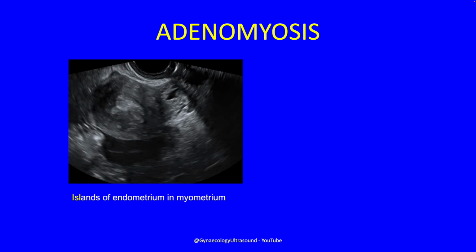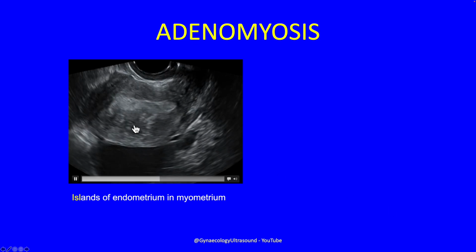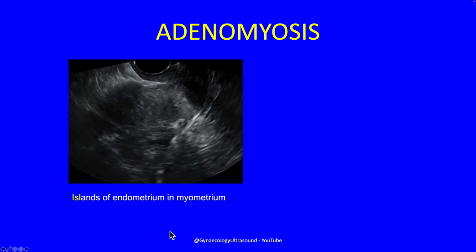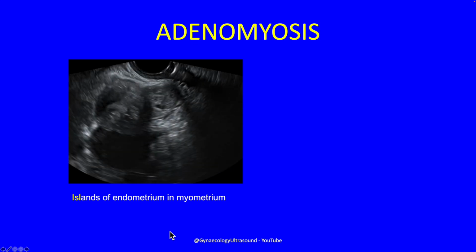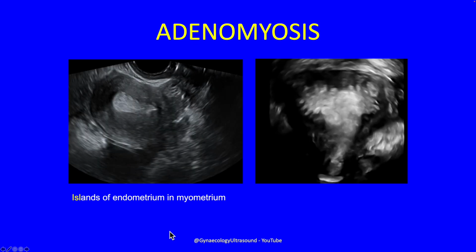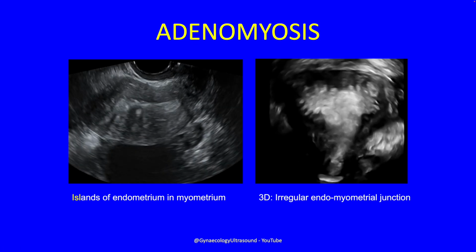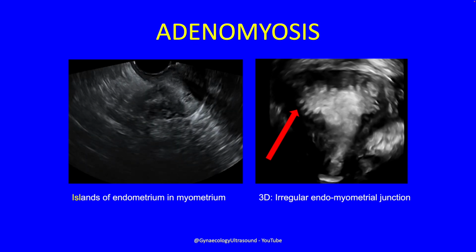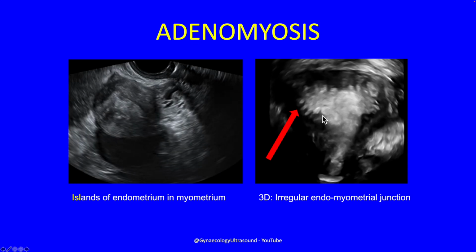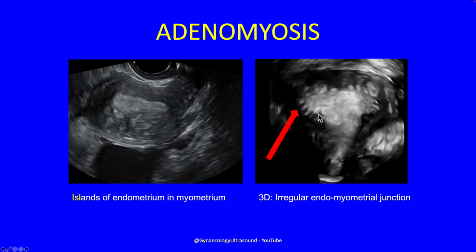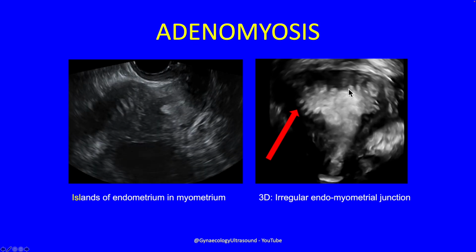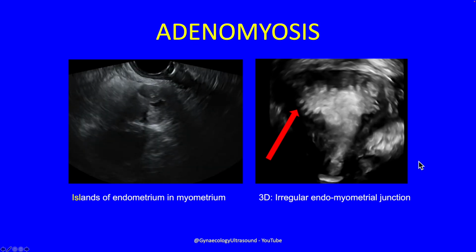Adenomyosis can look like this, where you have islands of endometrium in the myometrium, and you can see that very clearly in this case with severe adenomyosis. And on 3D you can see here that you've got a very irregular endomyometrial junction. There isn't that nice clear dark line that we saw in the original example. This is budding into the myometrium, and it looks to be almost invading it.